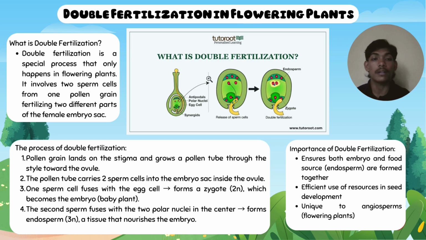The process of double fertilization. The pollen grain lands on the stigma and grows a pollen tube through the style toward the ovule. The pollen tube carries two sperm cells into the embryo sac inside the ovule. One sperm cell fuses with the egg cell to form a zygote, which becomes the embryo, the baby plant. The second sperm fuses with the two polar nuclei in the center to form the endosperm, a tissue that nourishes the embryo.